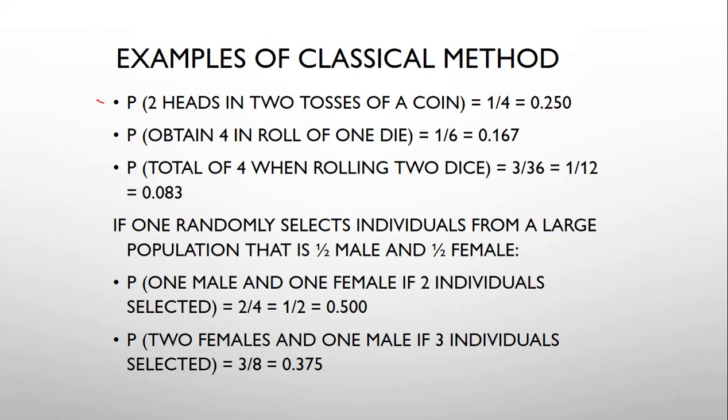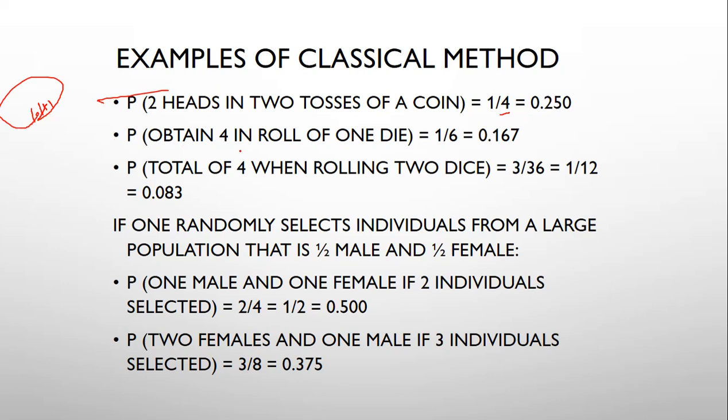Now we can go to the examples of the classical method. The probability of two heads in two tosses of a coin is 1 by 4. We know that. For example, we get head only; the remaining outcomes are all different, so we get 1 favorable point.